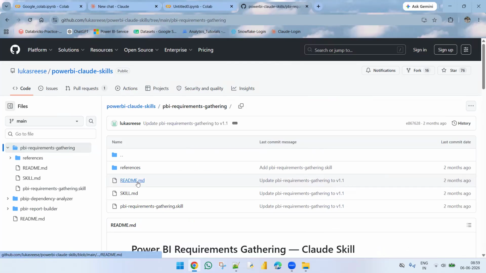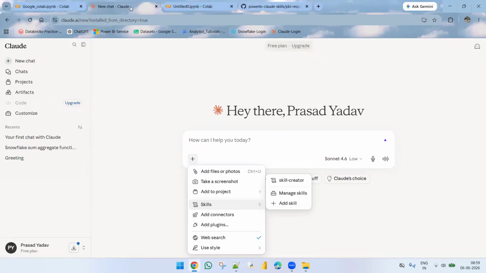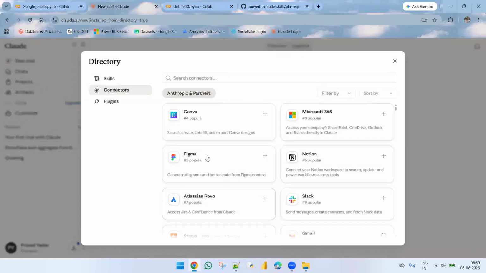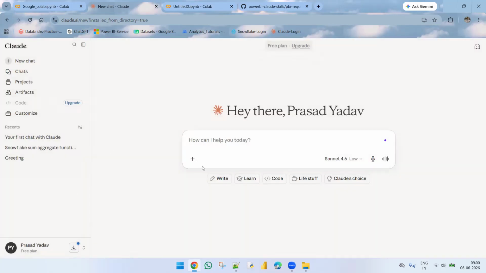We can select the MD files, markdown, and we can download all these files. We can upload them here under skills, and with the help of connectors, we can connect to Power BI desktop and monitor data here. We can prepare dashboards within 5 to 10 minutes. That is the best thing we can do with Claude. I will explain in the coming sessions how we can add skills and connectors and how we can prepare dashboards. This is the high level information of Claude.